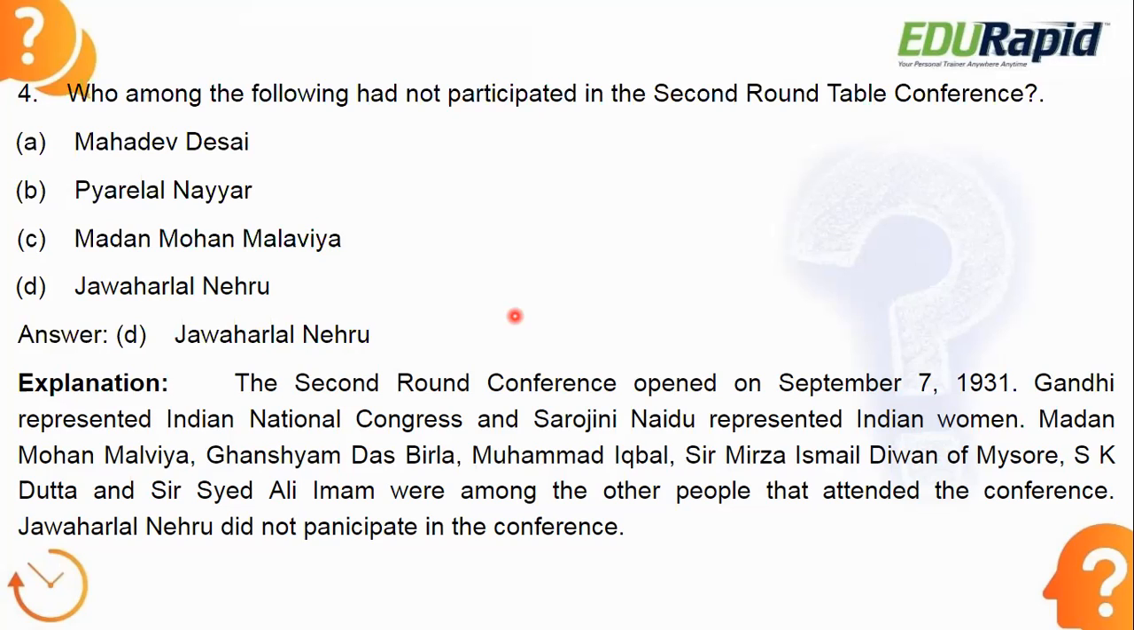Then Madan Mohan Malviya, Ghanshyam Das Birla, Muhammad Iqbal, Sir Mirza Ismail, Diwan of Mysore, S.K. Datta, and Sir Syed Ali Imam were among the other people who attended the second Round Table Conference. So that's why Jawaharlal Nehru did not attend the second Round Table Conference.